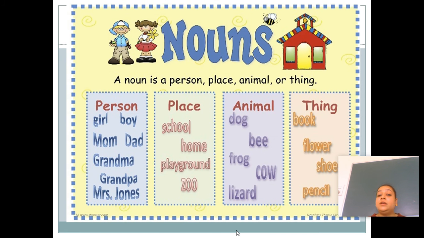So nouns, a noun is a name of a person, place, animal or thing. See here, when we are talking about Mrs. Johns, so Mrs. M capital and J capital, so this is a proper noun.